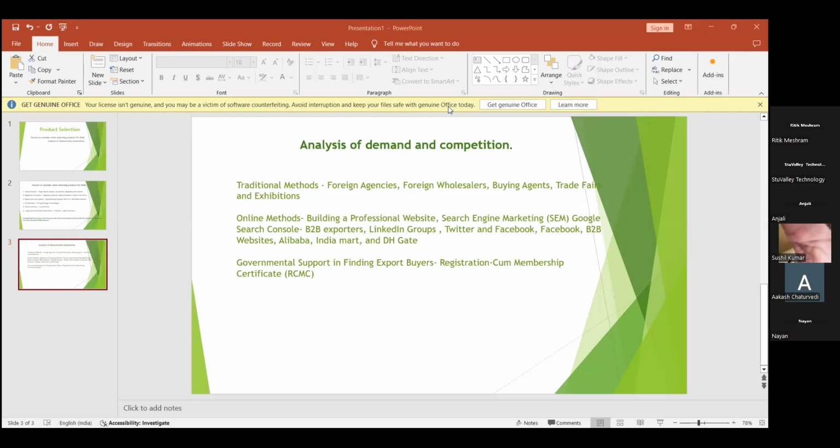Because their search engine optimization is very strong, since many people have searched for that particular product, the Ola bikes. Here, though, we are talking about search engine marketing.